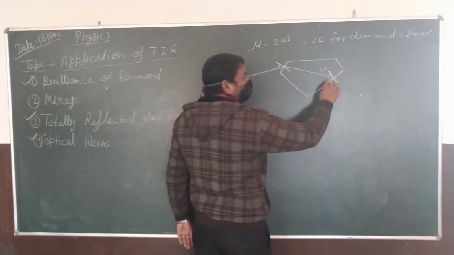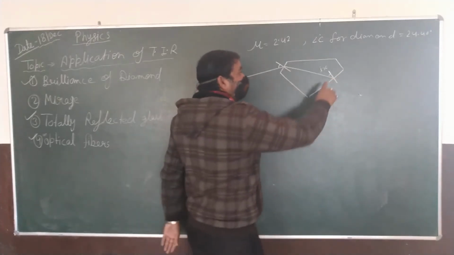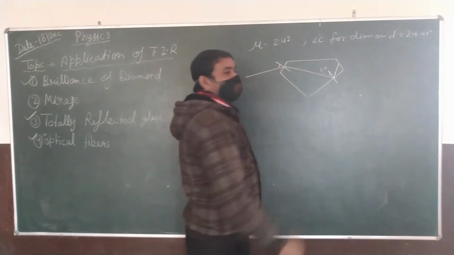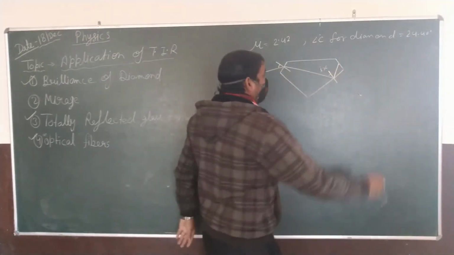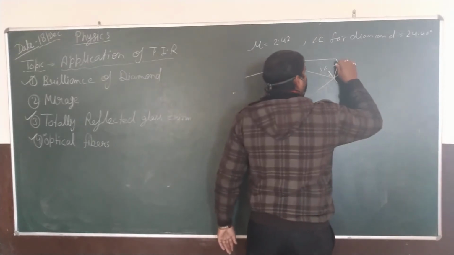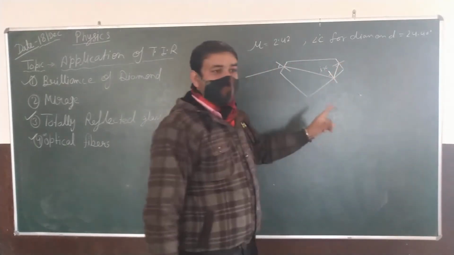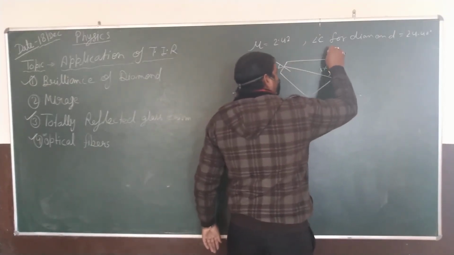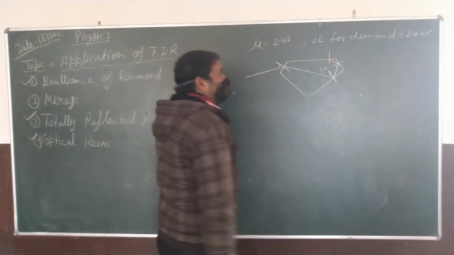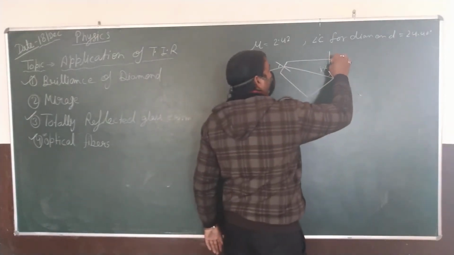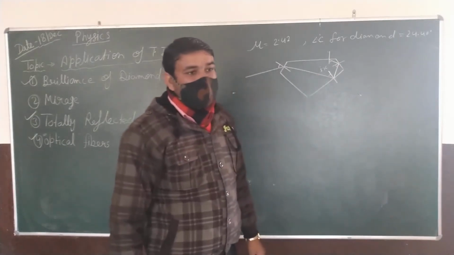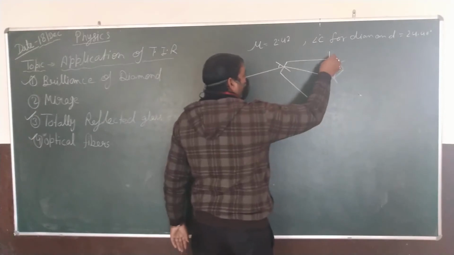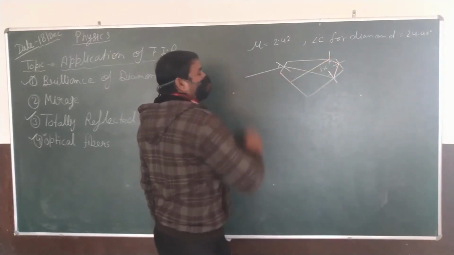Then here the light is internally reflected in place of emerging out and moves in the direction of another face of the diamond, and here it is observed that the angle is again greater than its critical angle, then it will again be reflected towards the other face, and it is again found that the angle of incidence with the other surface is also greater than its critical angle, and it will be reflected towards the other surface.